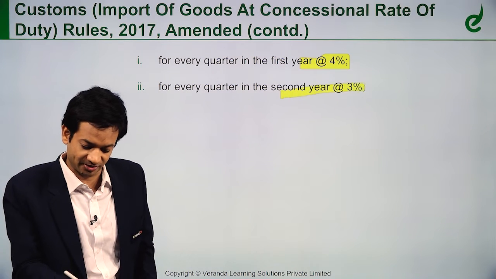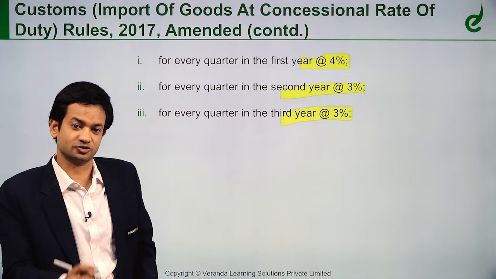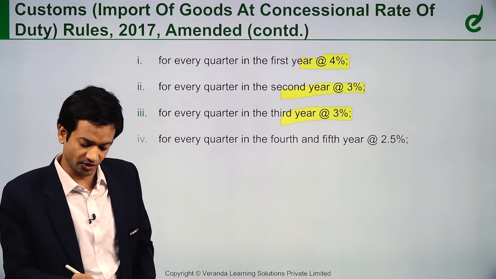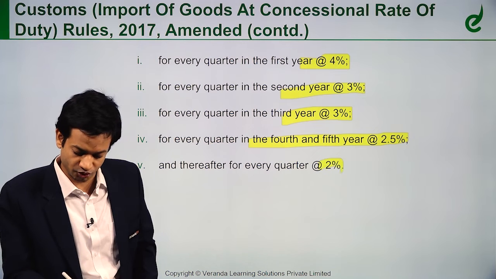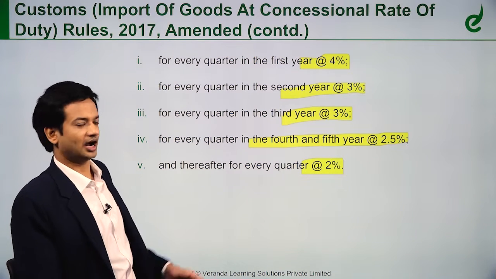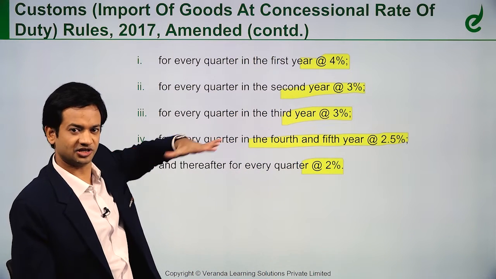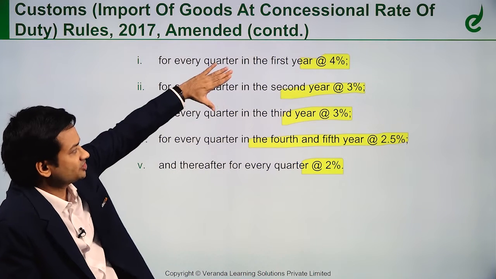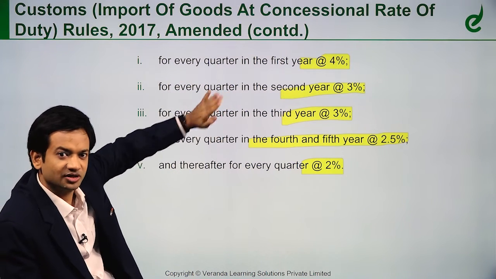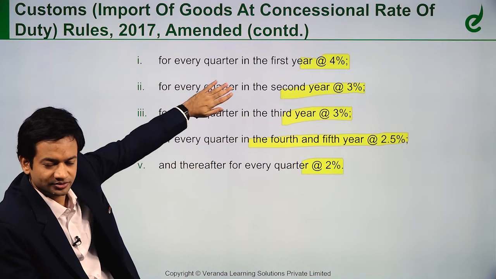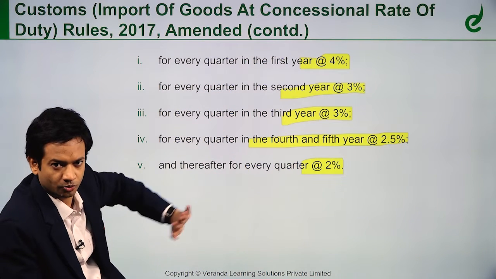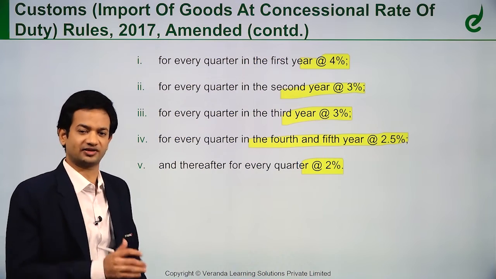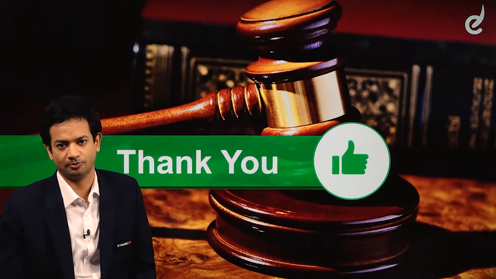Second year 3%. Third year 3%. So second and third year it is 3% only. Fourth and fifth year 2.5%. And thereafter for every quarter it is 2%. So whenever you sell, after the first year, after the second, the depreciated value will keep changing accordingly. First year 4%, second and third year 3%, fourth and fifth year 2.5%, thereafter for every quarter 2%. So based on this you arrive at the depreciated value, and on that you will have to compute the duty.